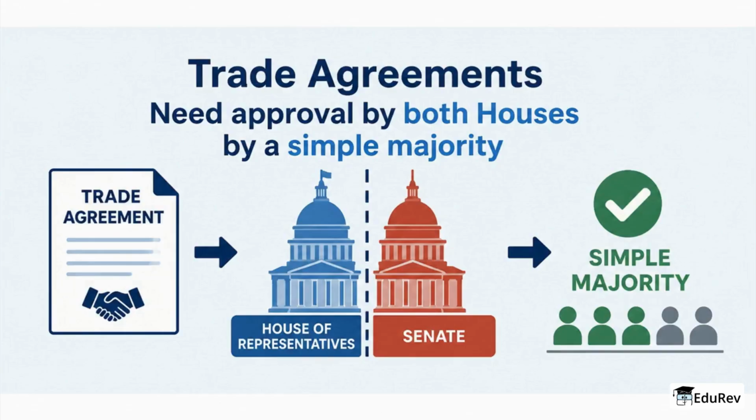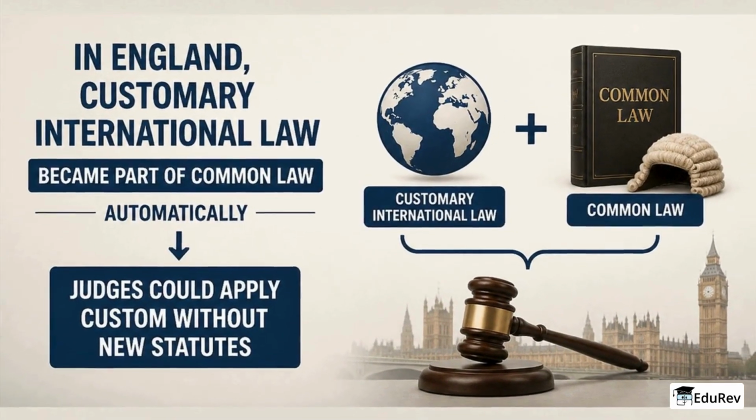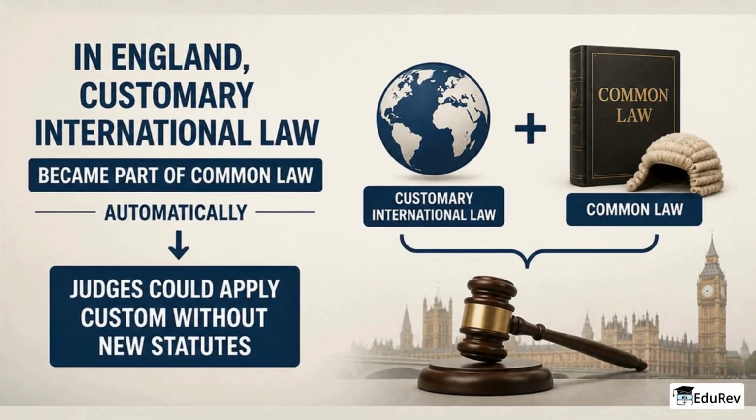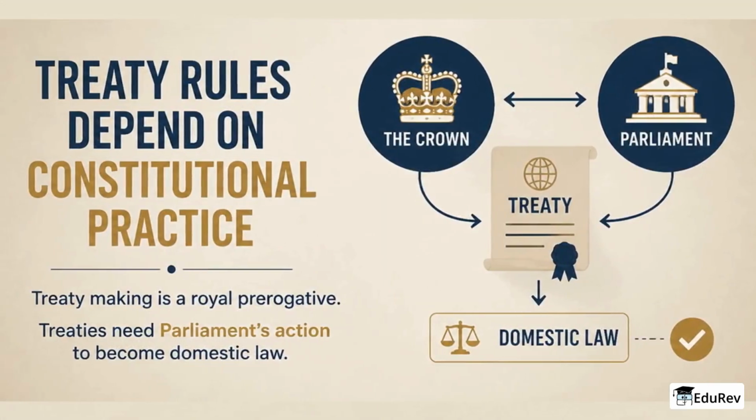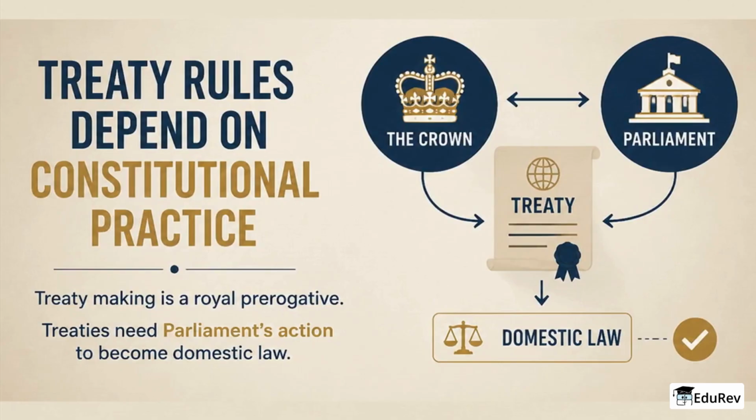their domestic effect. In England, an old idea said customary international law became part of common law automatically, called the Blackstonian Incorporation Doctrine, so judges could apply custom without new statutes. Treaty rules depend on constitutional practice between the Crown and Parliament, with treaty making being a royal prerogative, so treaties do not become domestic law unless Parliament acts.